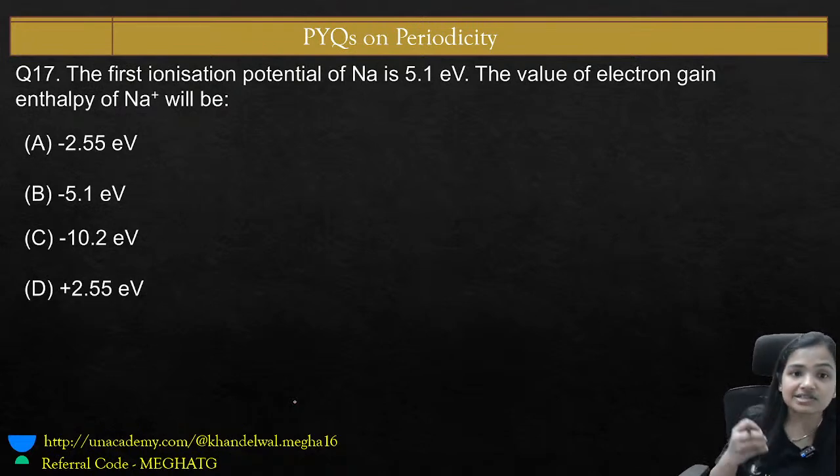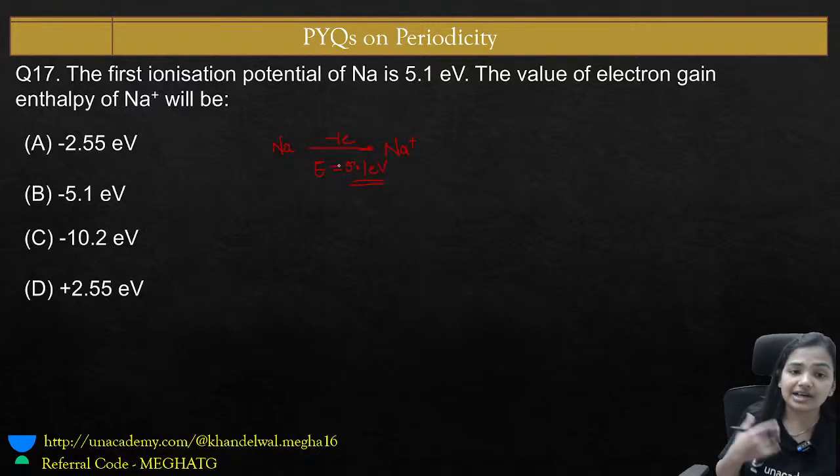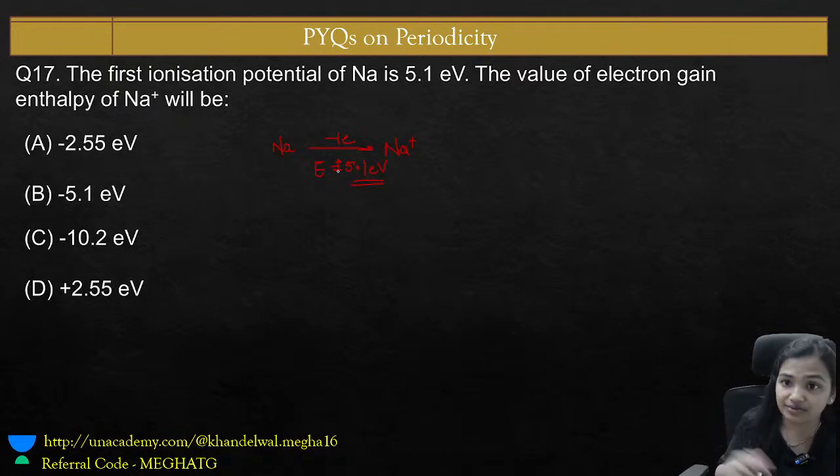Okay, the first ionization potential means when I remove an electron from the sodium, the first electron I remove from the sodium to form Na positive, the energy required is 5.1 electron volt. Yes, absolutely. Whenever you do the ionization, energy is always required, meaning an amount of energy is required to remove an electron, which is 5.1 electron volt.